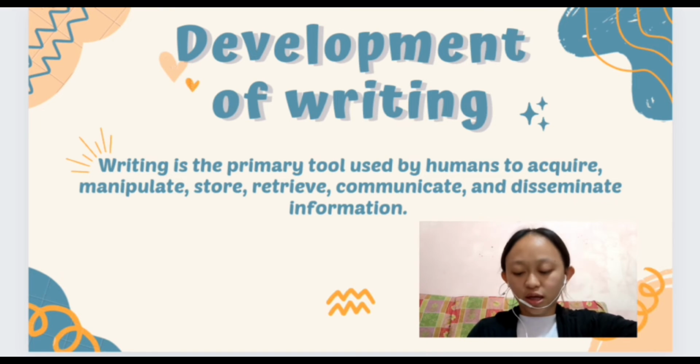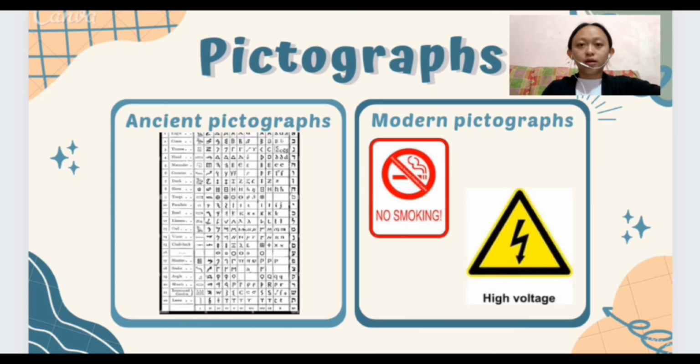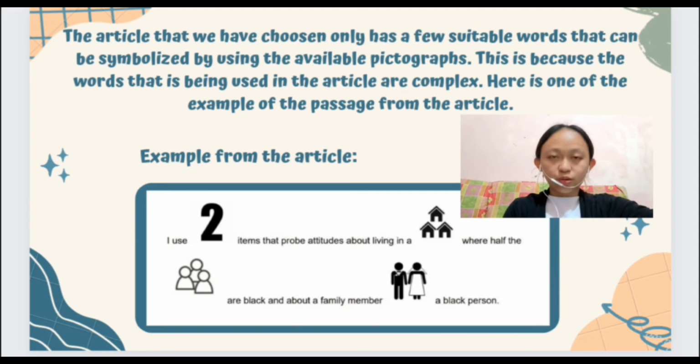Pictograms were also used as a way for people in the past to communicate basic information. Nowadays, pictograms are still being used, but only some of them are symbolized as an action, object, and so on. And here, as you can see, there are two types of pictographs, which are the ancient pictograph and the modern pictograph. The article that we have chosen only has a few suitable words that can be symbolized. This is because the words from the article that we chose are complex. Below is one of the examples from the article.